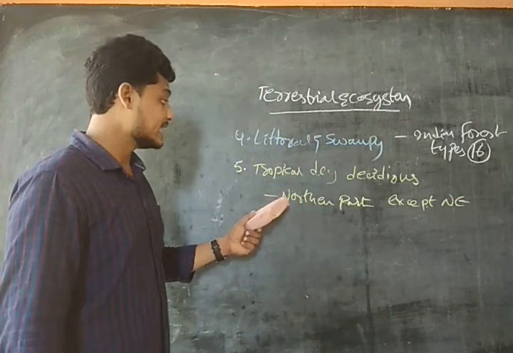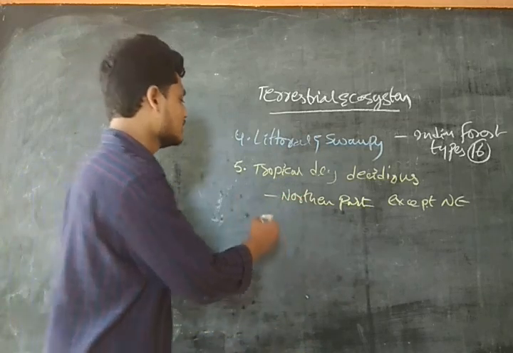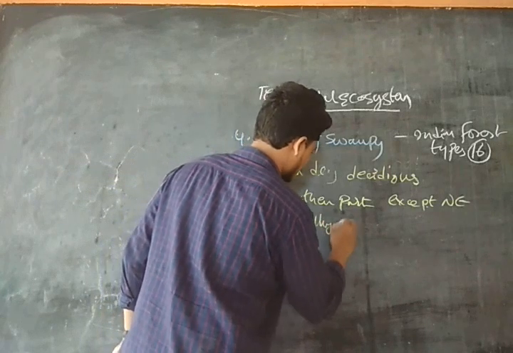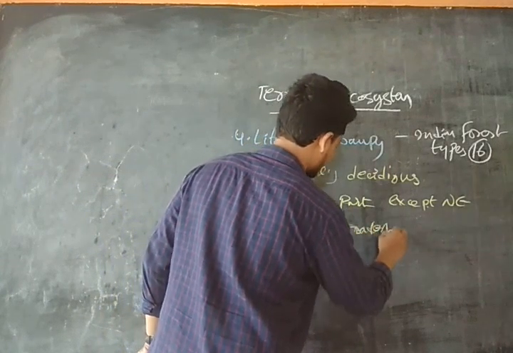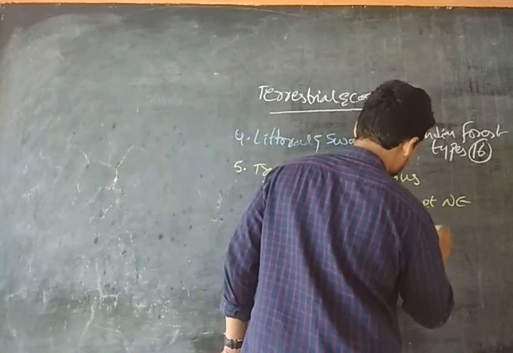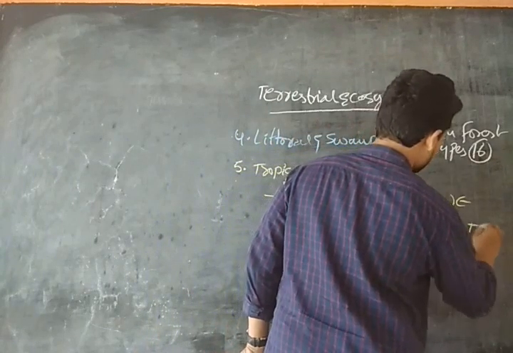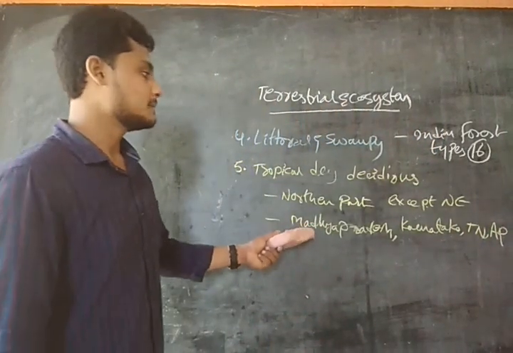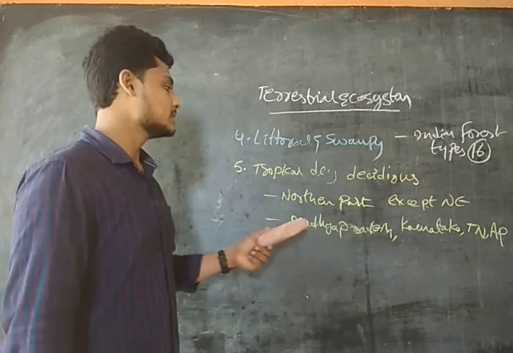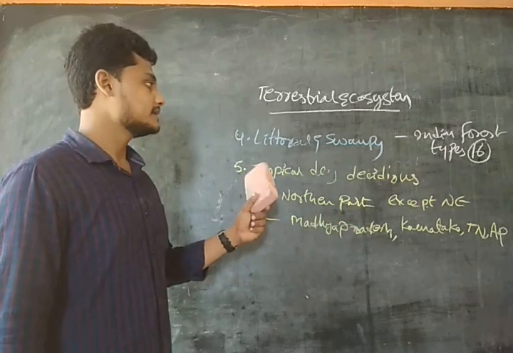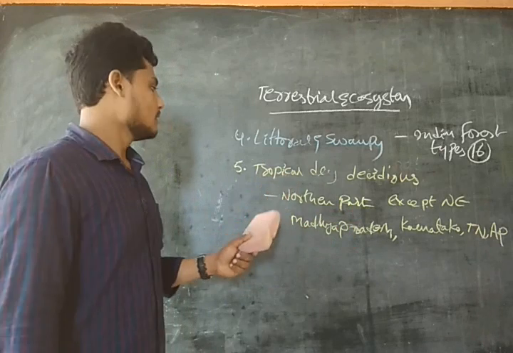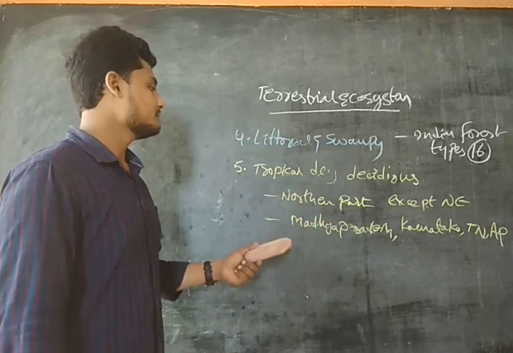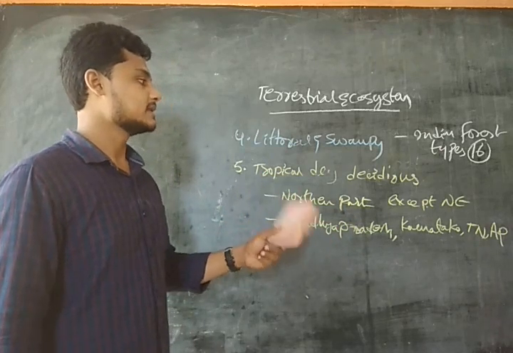Along with the northern part, we have this type of forest in Madhya Pradesh, Karnataka, Tamil Nadu, and Andhra Pradesh also. So the tropical dry deciduous forests are found in the northern part of India except the northeastern region, and they are also found in Madhya Pradesh, Karnataka, Tamil Nadu, and Andhra Pradesh.